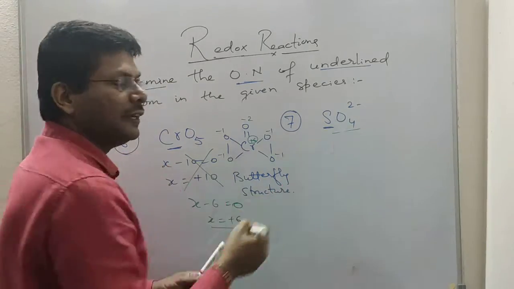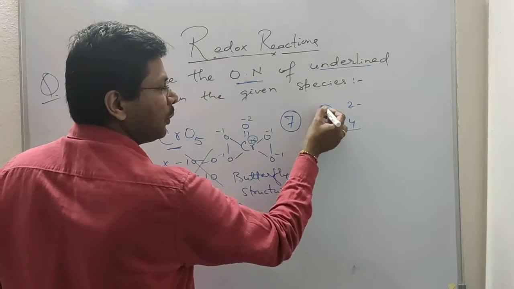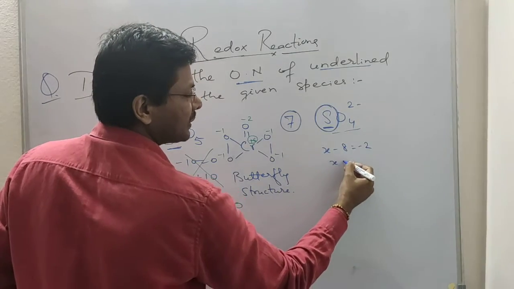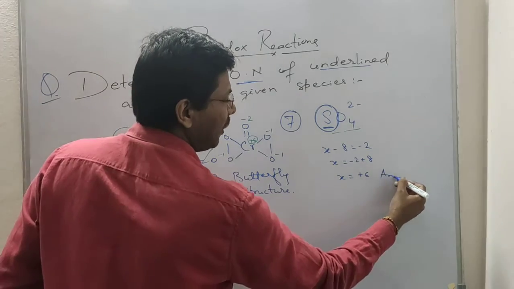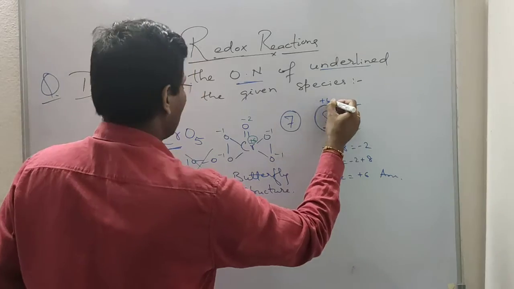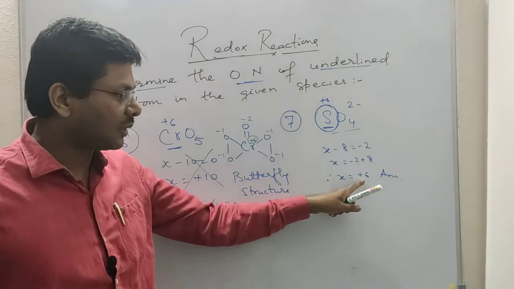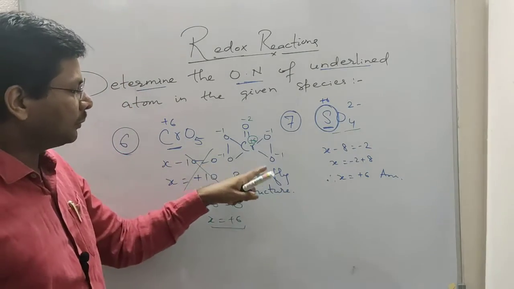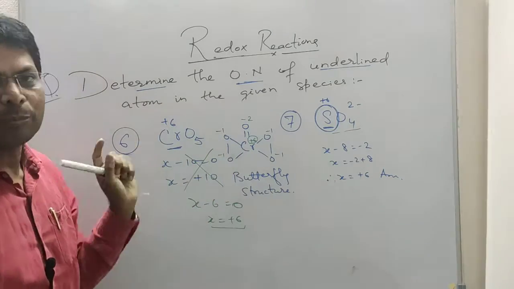Let's move to polyatomic ions. So here we have the sulfate ion. Here we have to find out the oxidation number for sulfur. So x minus 8 equal to -2, x equal to -2 plus 8. That means x equal to +6. So +6 is the oxidation number. So in sulfate ion, the oxidation state of sulfur is +6, and in CrO5, which has a butterfly structure, due to the presence of peroxide linkage, chromium is also +6.